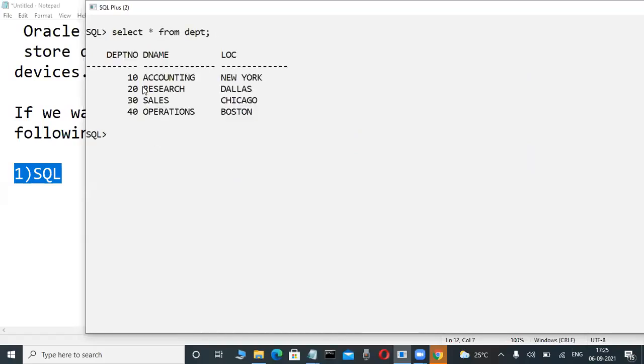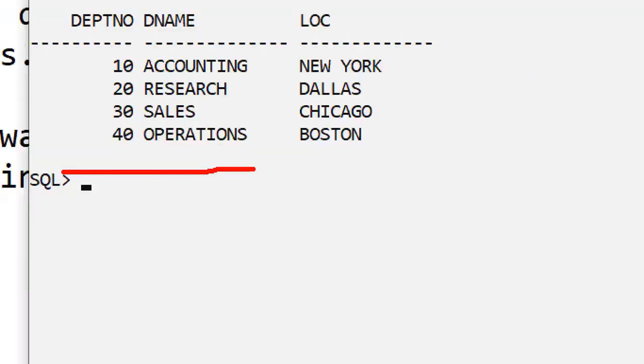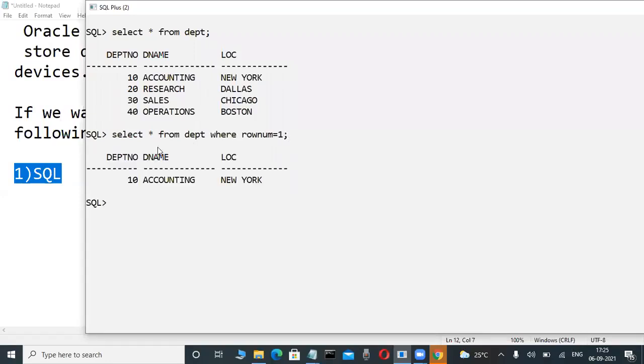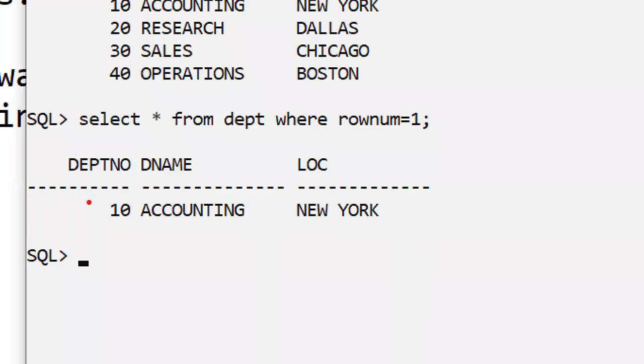Now check it out. Suppose I am writing a single line of coding in the SQL language, then data is efficiently retrieved. Suppose I want to retrieve this first row. For example, in the future, you are an experienced person. In our course, we are telling all these things only. Check it out: within a fraction of a second only. Just observe it here. I write one line of coding, and automatically the first row, this row, will be displayed.